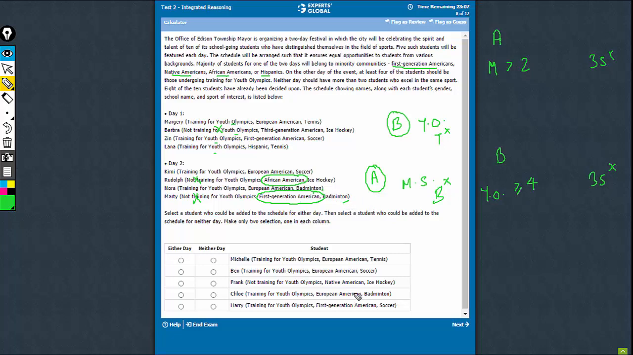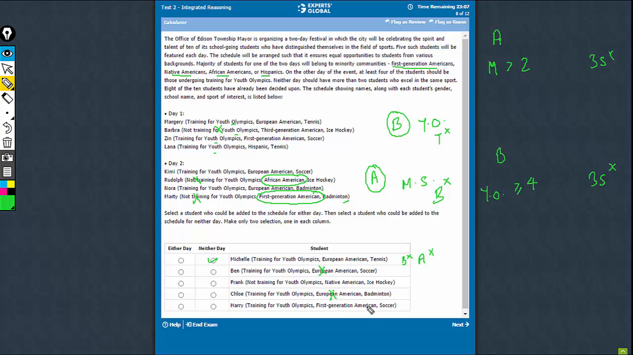And now let's go by elimination. You have a tennis here, so this cannot come in group B. It's European American, so it's not a minority student, so this cannot come in group A also. So therefore this is a good choice for neither day. We now need an answer choice for either day. A person who comes on either day has to be a minority student. So all the options which say European American can be eliminated.